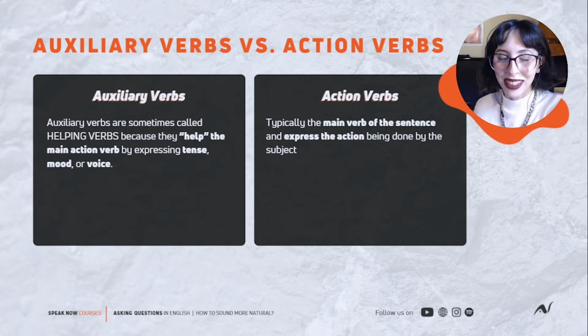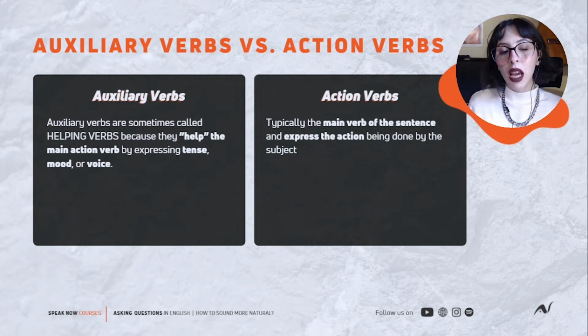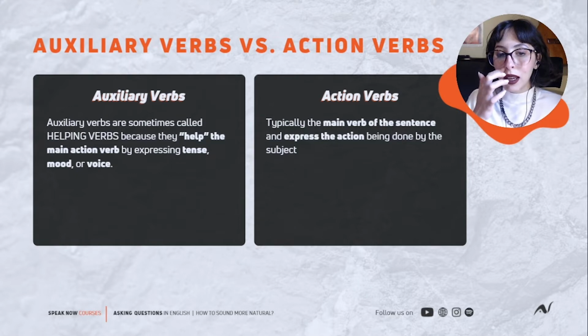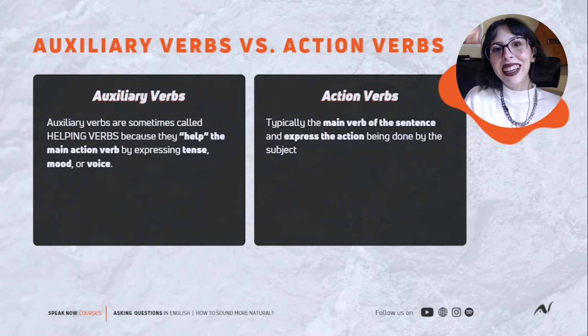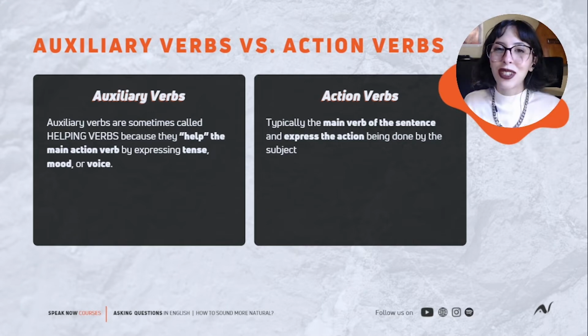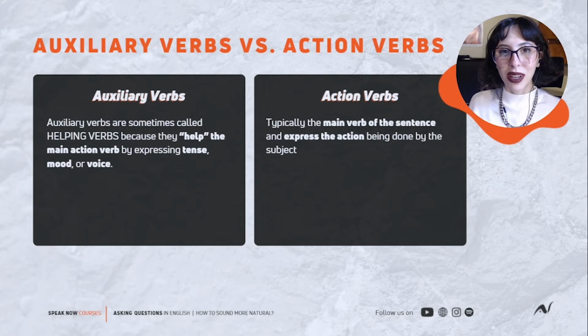First things first, let's understand the difference between action verbs and auxiliary verbs. The action verb is the main element in a sentence. It is expressing an action. Auxiliary verbs help the main verbs. Yeah, they help the action verbs. How do they help the action verbs? They help creating questions, expressing tense, expressing mood, expressing voice. And this way you can make negatives as well. We are going to focus on some examples.